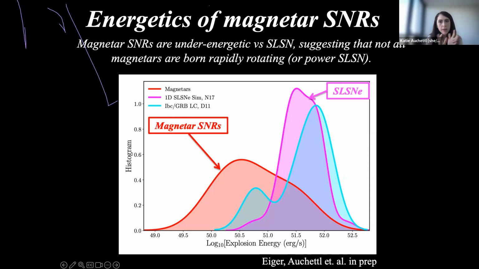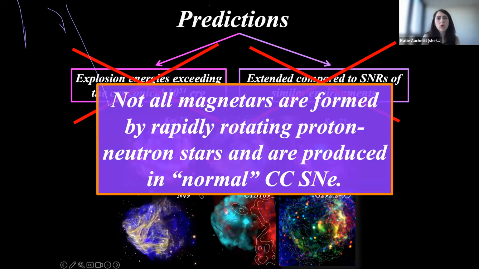So maybe not all magnetars are born rapidly rotating, or maybe they don't all power superluminous supernovae. In this sense, to re-summarize, we expect that some magnetars, at least in our case, are just produced in normal core-collapse supernova explosions, which then raises an interesting question: how do those normal ones still lead to these extreme magnetic fields? This is something that we're still trying to look into.